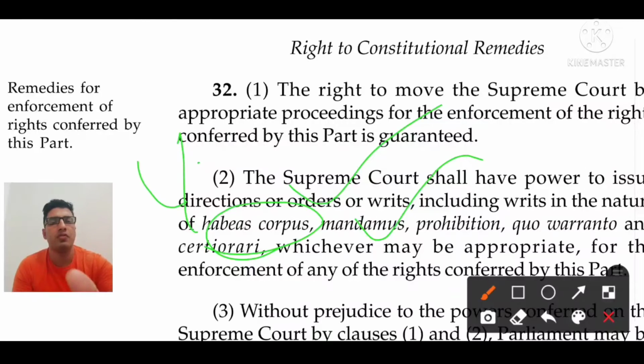Four judges were in favor of suspension of habeas corpus during the Emergency, but one famous judge dissented.